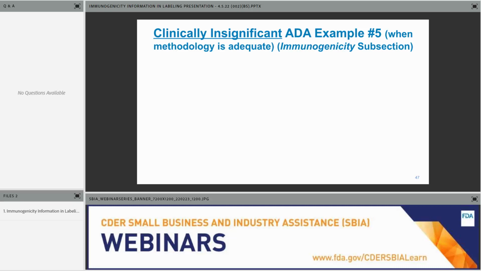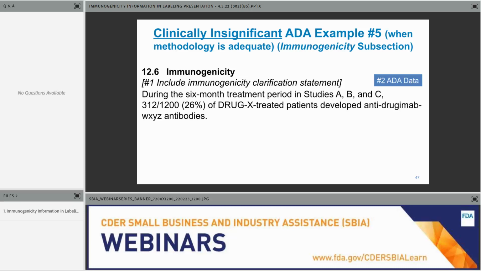Okay, now we're switching scenarios. This is a situation when we have sufficient data to determine that the ADA that we observed are not clinically significant, meaning that there's no clinically significant effect, particularly on safety and/or effectiveness. So number one, include your immunogenicity clarification statement. Number two, include your data. Here, 26% of drug-treated patients developed ADA.